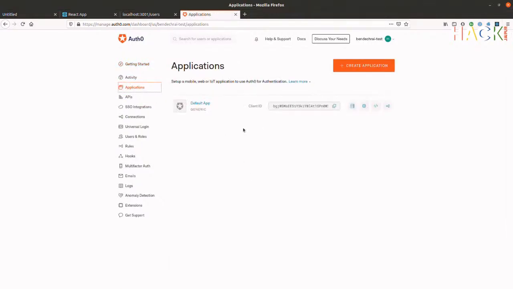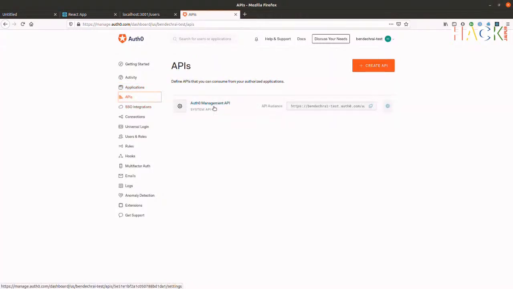So this is a cleaned up version of the dashboard. If you create an account today, this is what you get. You have a default app, and under APIs, you'll have the Auth0 management API. We're not going to worry about this today. Basically, what this does is allows you to modify all of the settings in the dashboard via an API, and this gives you that key.